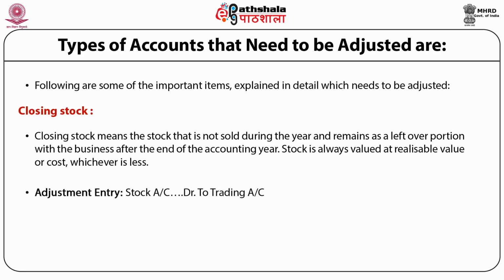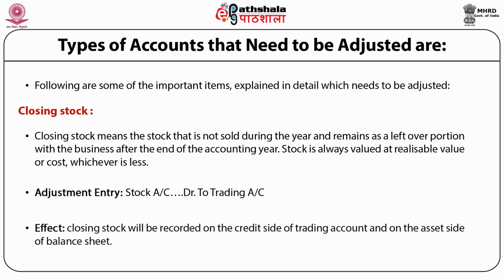The adjustment entry which is passed for closing stock is stock account debited to trading account, and the effect of this entry will be that closing stock will be recorded on the credit side of the trading account and on the asset side of the balance sheet. So simply there will be two effects. Firstly, it will be shown on the credit side of the trading account, and secondly, it will be shown on the asset side of the balance sheet.